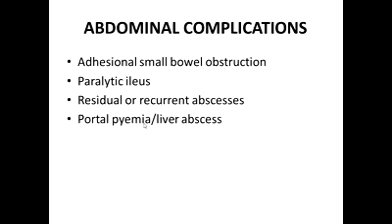It's very important: residual or recurrent intra-abdominal collections are dangerous complications. And there is portal pyemia, once the portal venous system is invaded by organisms and the infection leads to liver abscess. So portal pyemia is one of the sequelae of acute abdomen, or what we call peritonitis.